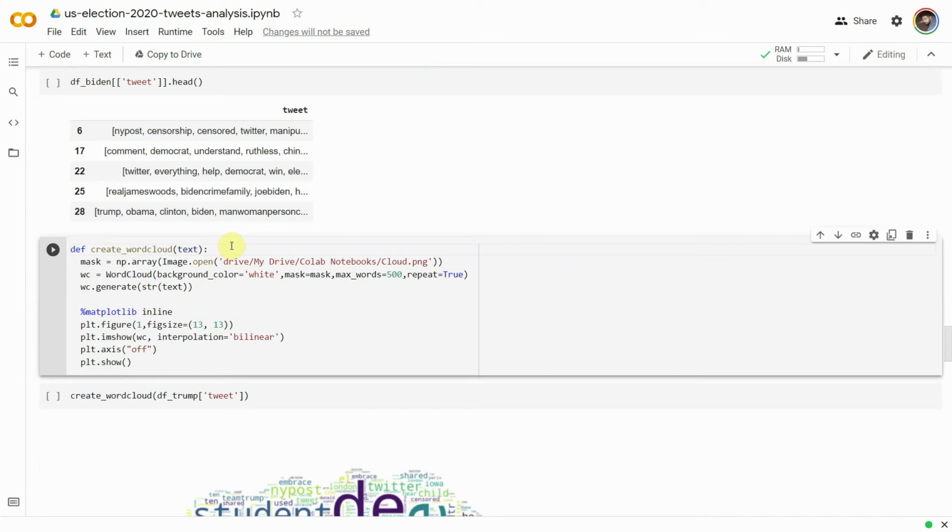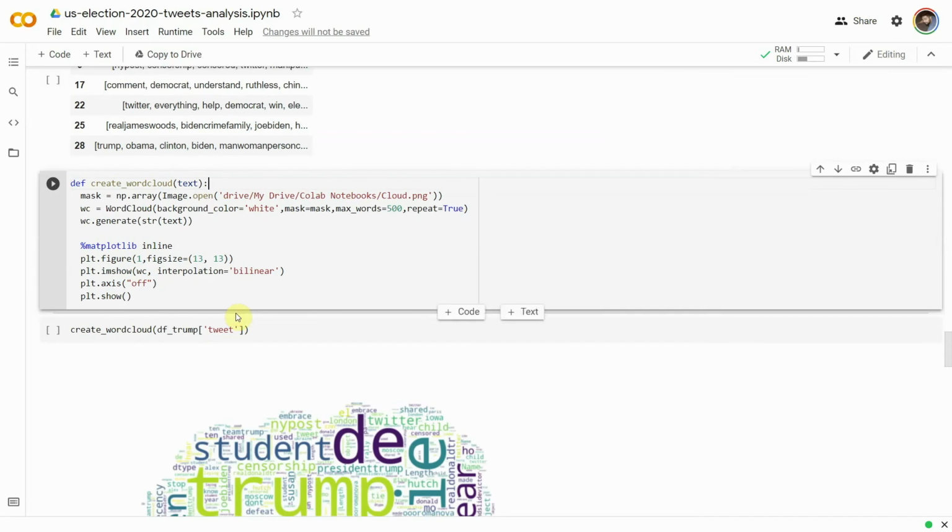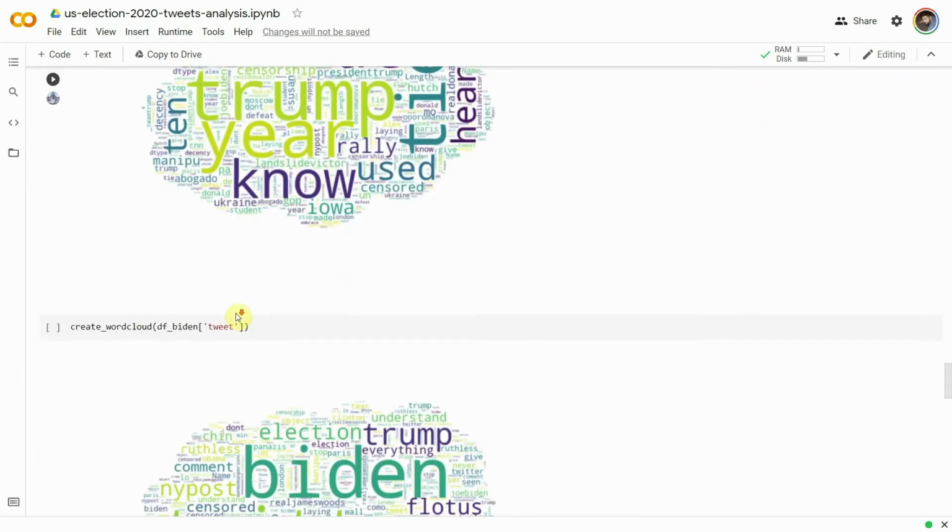Then we define another function named create_word_cloud. This function reads a cloud-shaped image as a NumPy array, generates a word cloud of the 500 most frequently used words, and plots it using the matplotlib library on the cloud-shaped image. The function is invoked on the tweet column for both the data frames and the word cloud is generated.